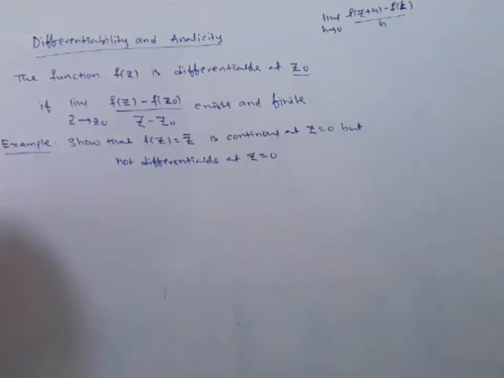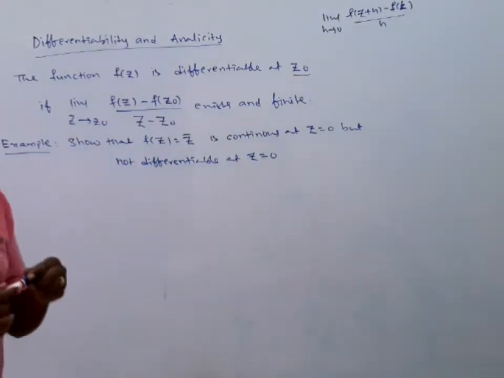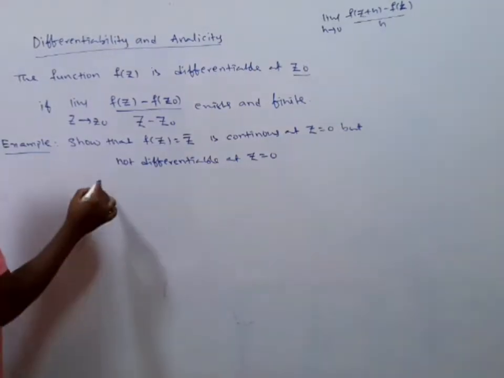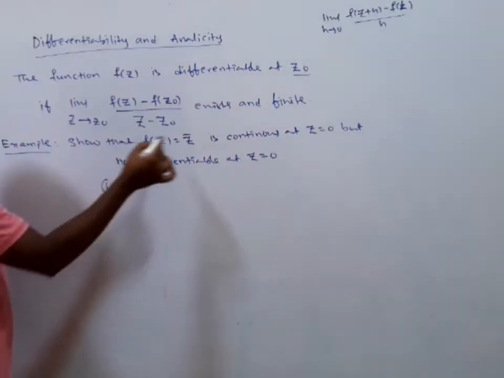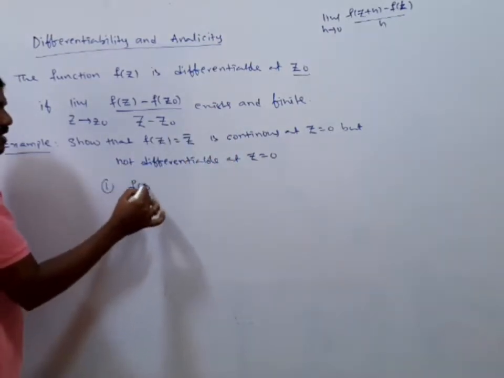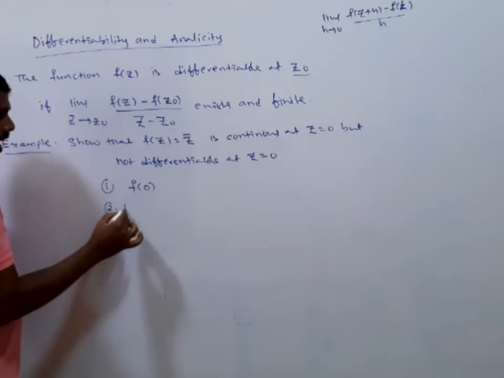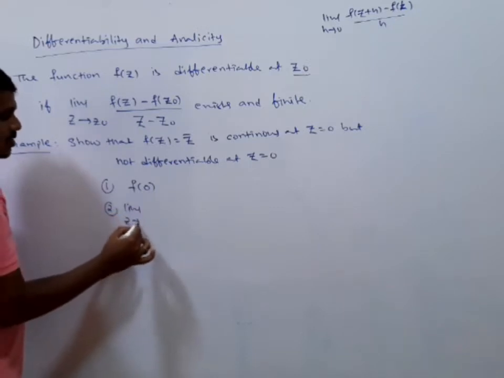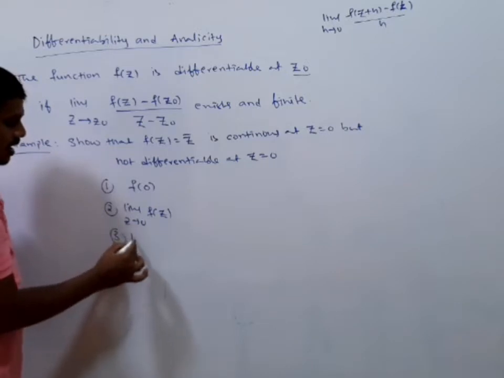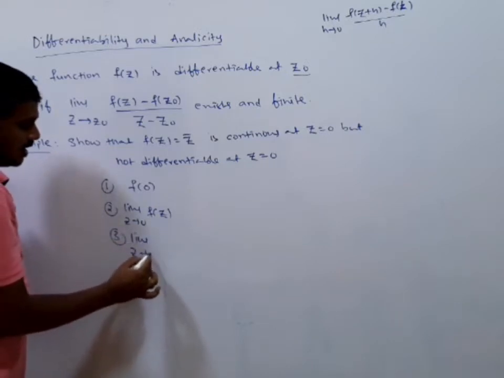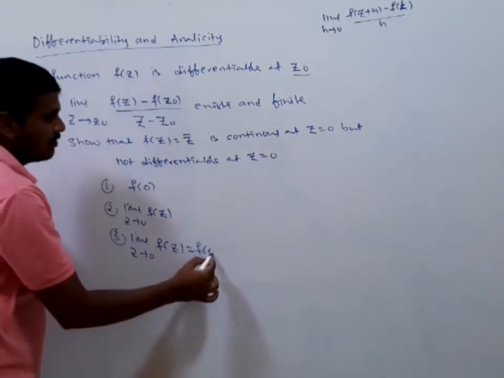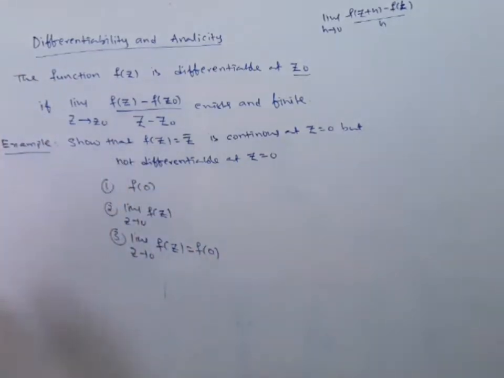To check the continuity of a function at a point, you are going to verify three conditions. Condition number 1: we check the continuity of the function at z equal to 0, whether f of 0 exists or not. Second, limit z tending to 0 of f of z exists. And third, limit z tending to 0 of f of z is equal to f of 0. Then we say that the function is continuous at z equal to 0.